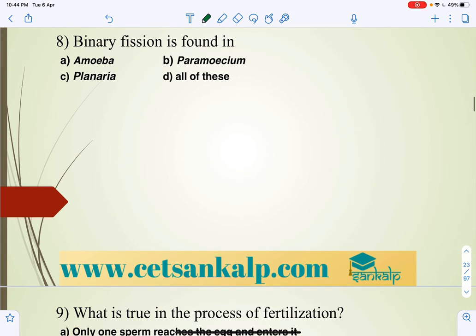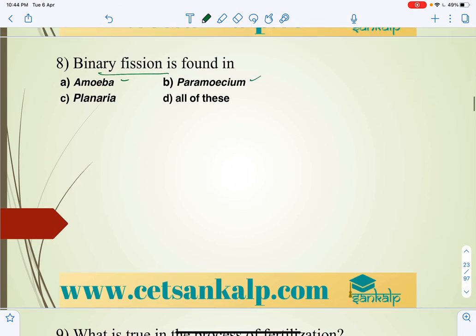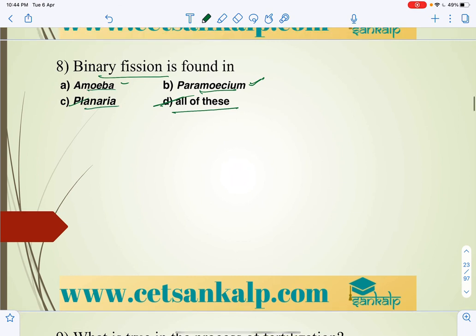So binary fission is found in, as we already mentioned, amoeba, the protozoans, protists generally, which includes protozoans, paramecium and planaria. In all these organisms we can see binary fission: amoeba, planaria and paramecium.